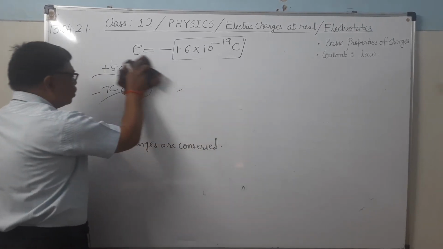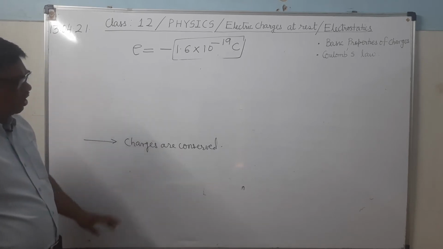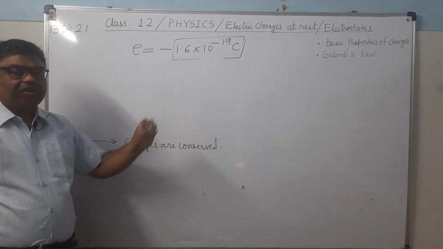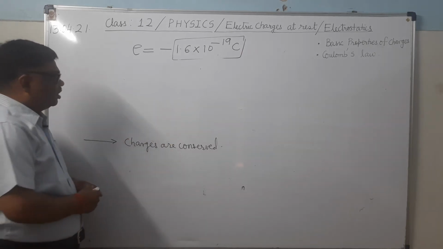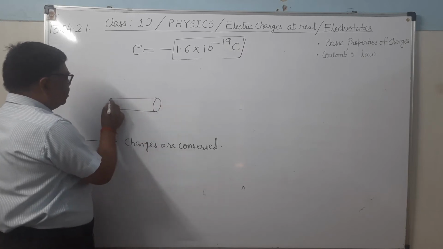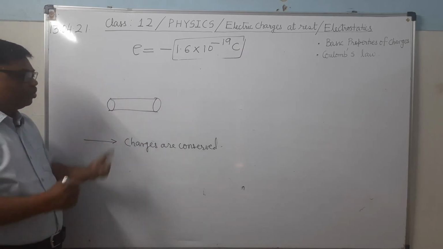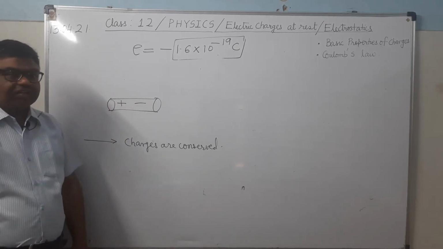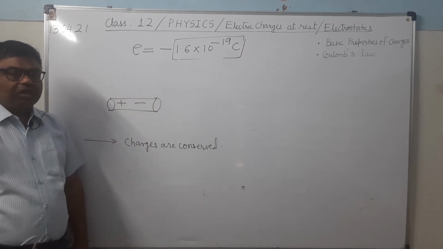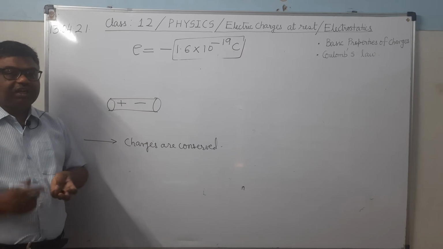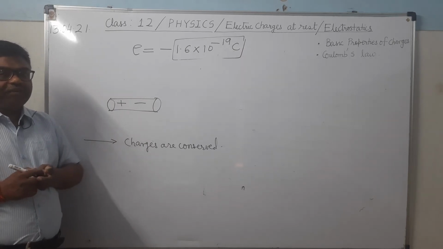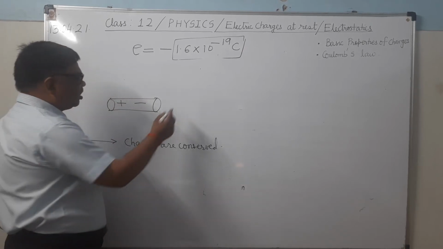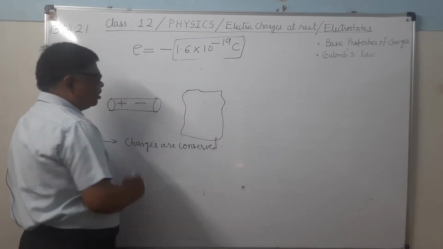Then charges are conserved. Charges are conserved means neither can they be created nor can they be destroyed. Only they can be transferred from one body to another. Because if you take a glass rod, you know that it consists of an equal amount of positive charge in the form of protons and negative charge in the form of electrons. Means it is electrically neutral. It is made up of atoms and atoms are electrically neutral because every atom has the same amount of negative charge as positive charge. This is the silk cloth. The same applies for this.